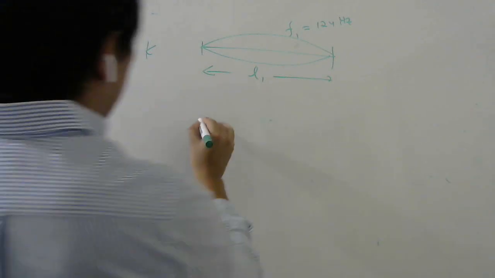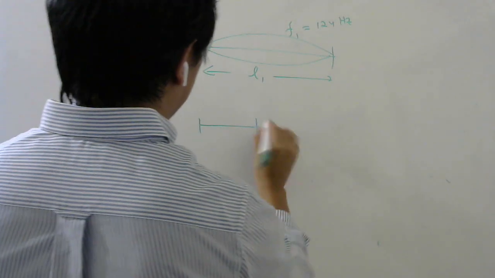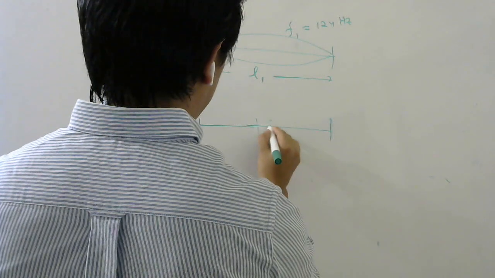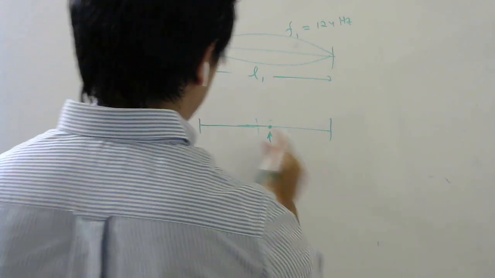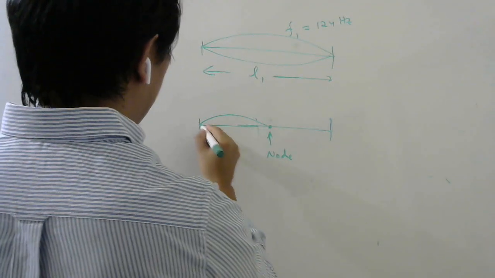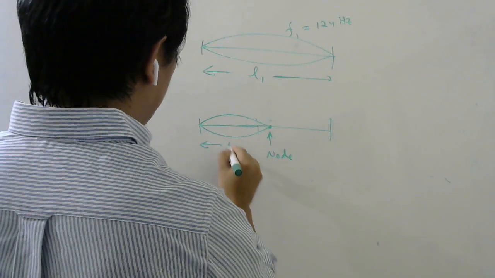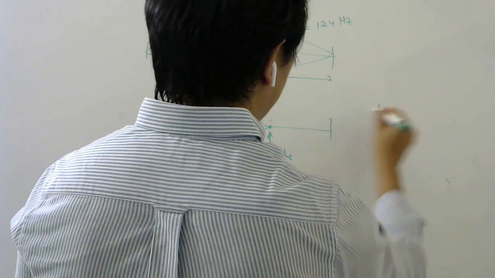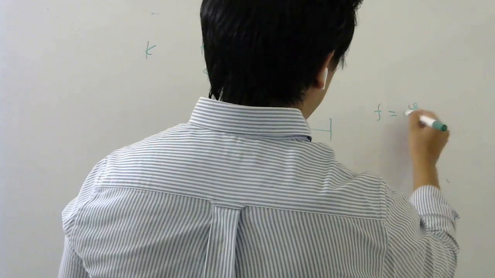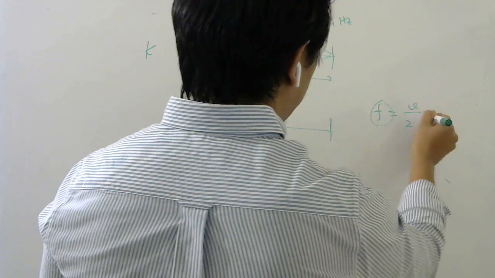Now, if you press it somewhere here, then this will be your note now. So if you make this oscillate, it will oscillate this way. So this will be your L2, and since the length has become shorter, you know the fundamental frequency for a string is how much? v by 2L. It is inversely proportional to length.